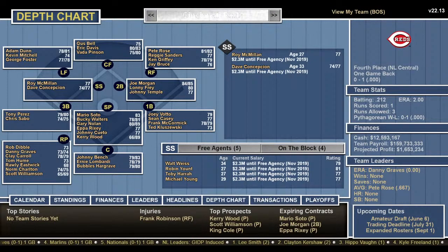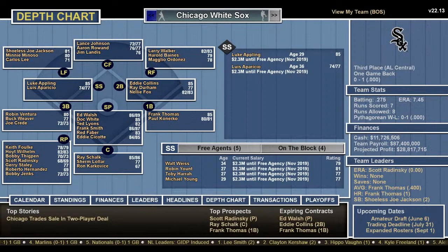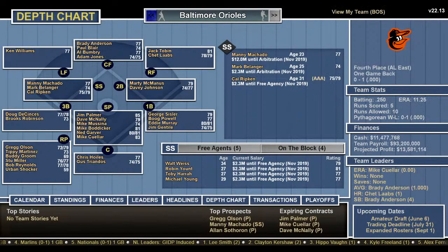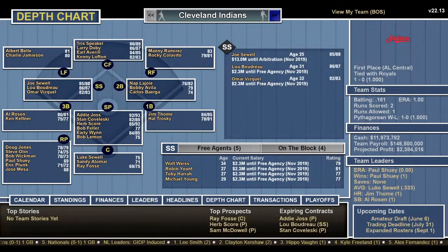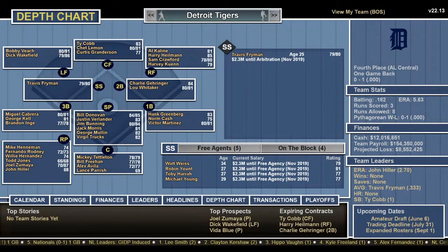Greg is a Detroit Tigers fan. Let's check out Detroit. He knows everything about the Tigers. He knows everything about a lot of other teams, too. Detroit Tigers. Again, trades could have happened here. I don't control that.